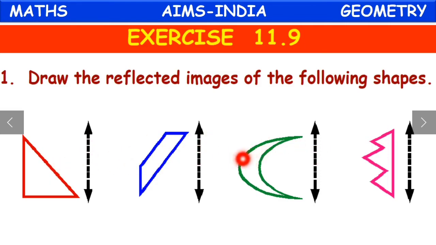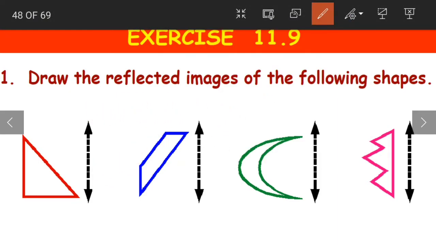Here we have a few shapes. Yes, children, now we should draw the reflected images. Keep in mind while drawing the reflected images, the direction changes. Now, coming to the first shape, we have a baseline, so I'll start with that. We have the straight line at the left side. So that means in the reflection, the straight line will be on the right side.